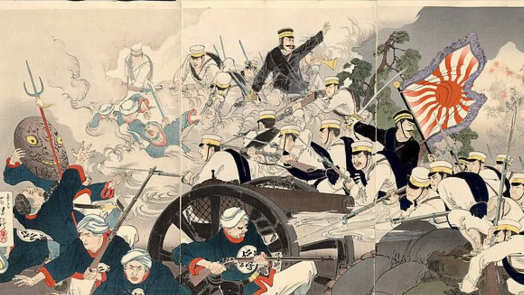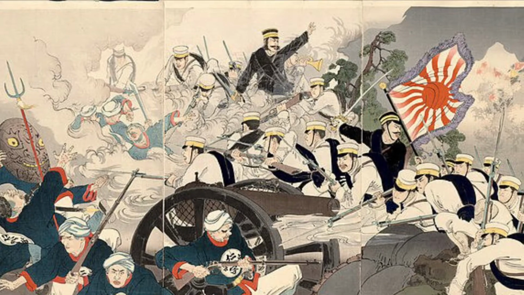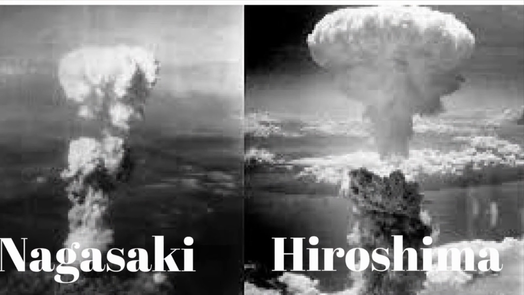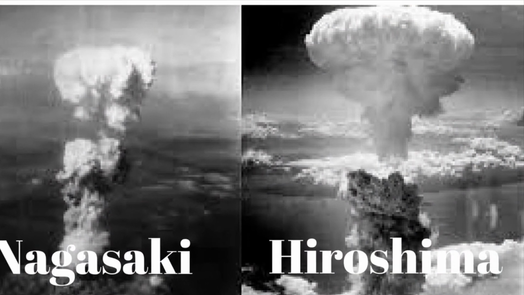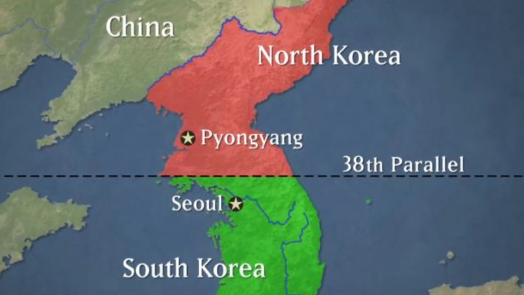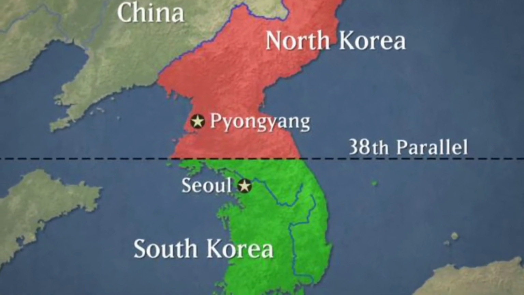The main causes of the war were that Korea stopped being a colony of Japan after the Hiroshima and Nagasaki bombs, and then Korea passed to the Soviet Union and the United States, who divided it in half.